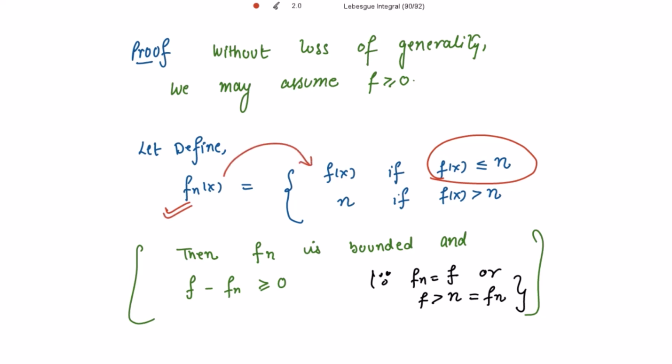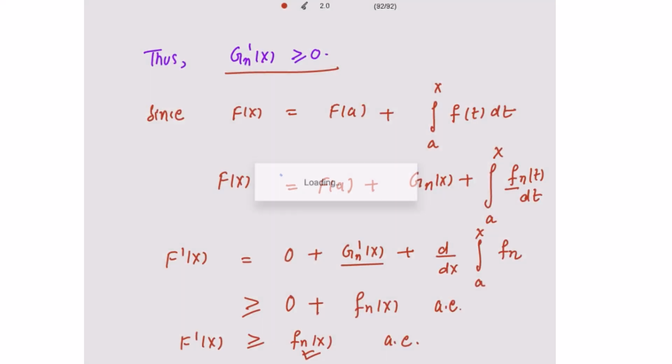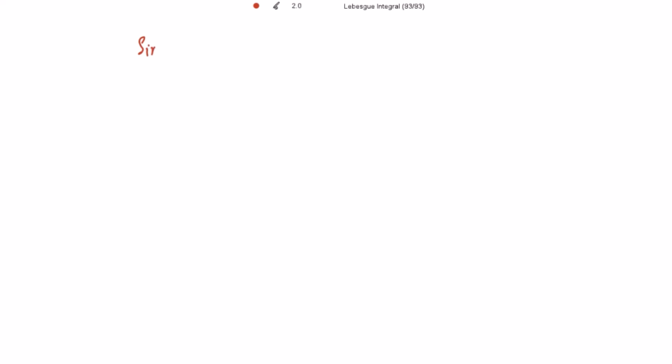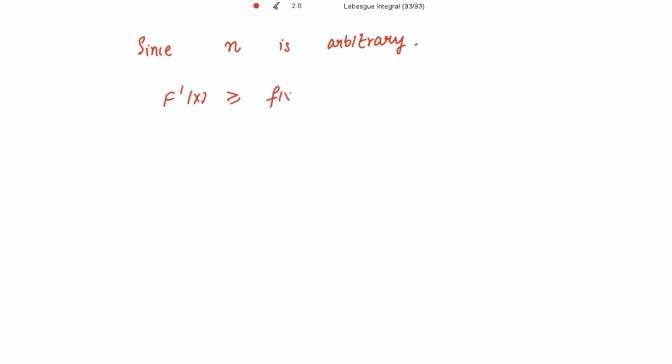So from here, because n is arbitrary, the left hand side, that is f'(x), is greater than or equal to f(x) almost everywhere. I hope this step is very clear.